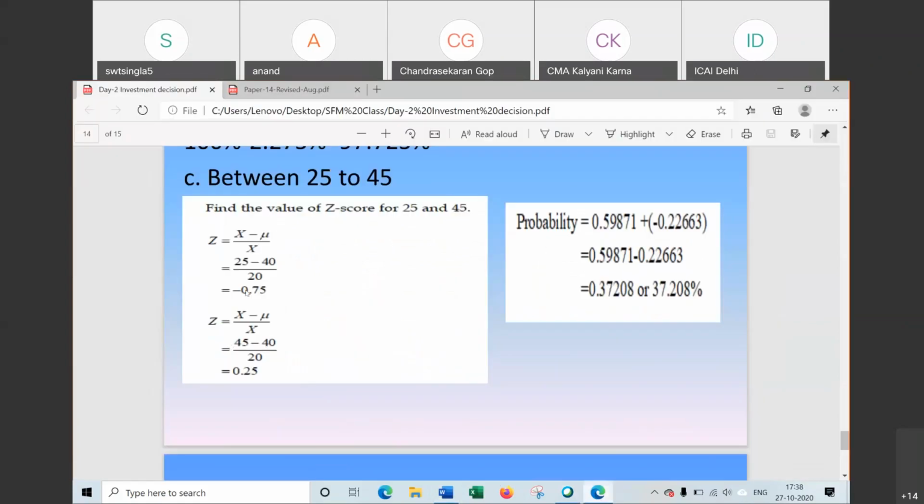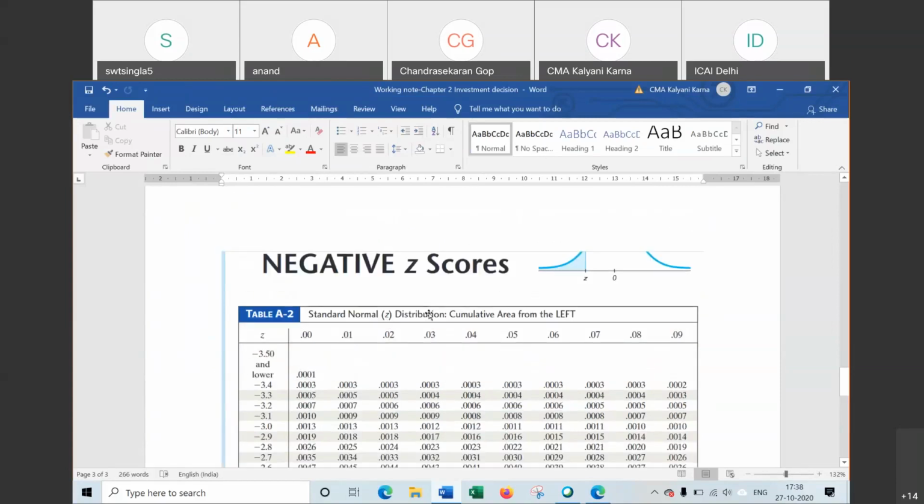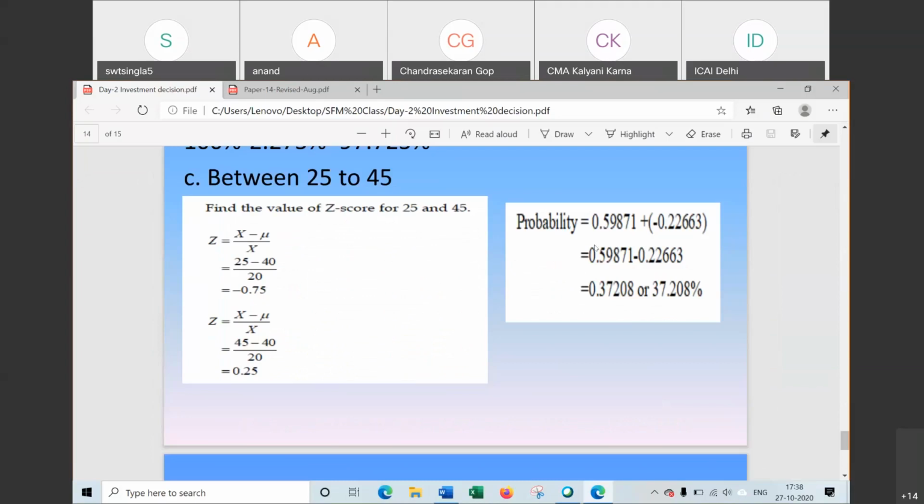This is 0.75. So in the negative table, we have to look for 0.7 and in the fifth column. In 0.7, in the fifth column, suppose we have to see this value, we will take it, and you will get it. You can get the negative Z score table from the net. Madam, how to see this?